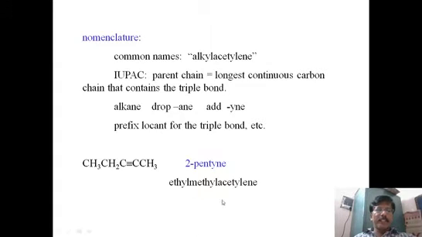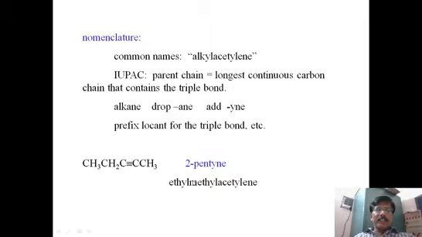For example, here it is given like CH3, CH2, C triple bond C, CH3. This is pentyne. Again, according to the IUPAC rule, we have to mention the position of the triple bond. Here the triple bond is located at the second carbon. So the starting number you have to mention. This is the second one. So 2-pentyne. That is, at the second carbon we have the triple bond.